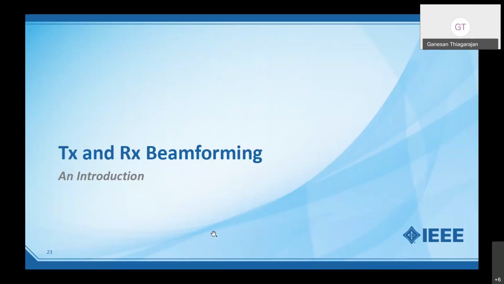So that's a very quick overview of the MIMO technology. Now let's look at what beamforming means. We are all talking about beamforming.